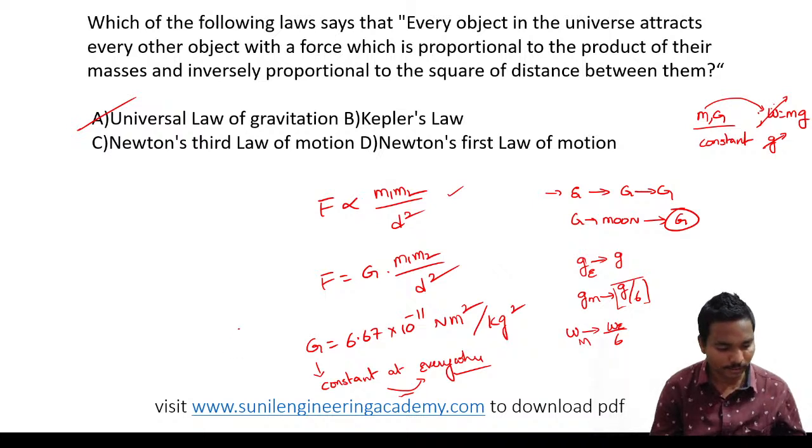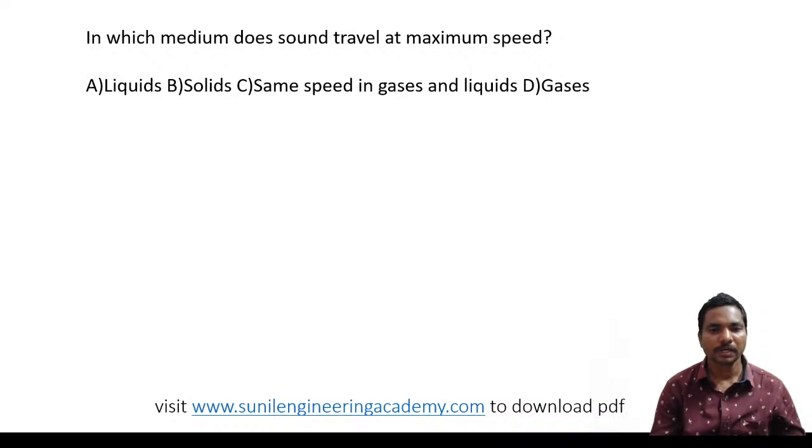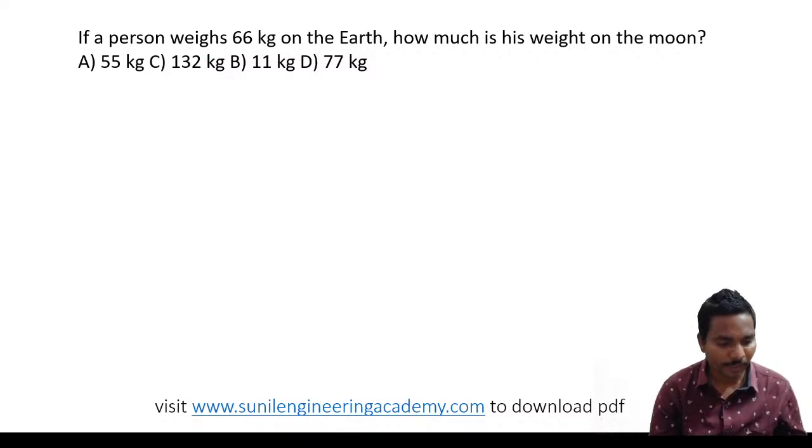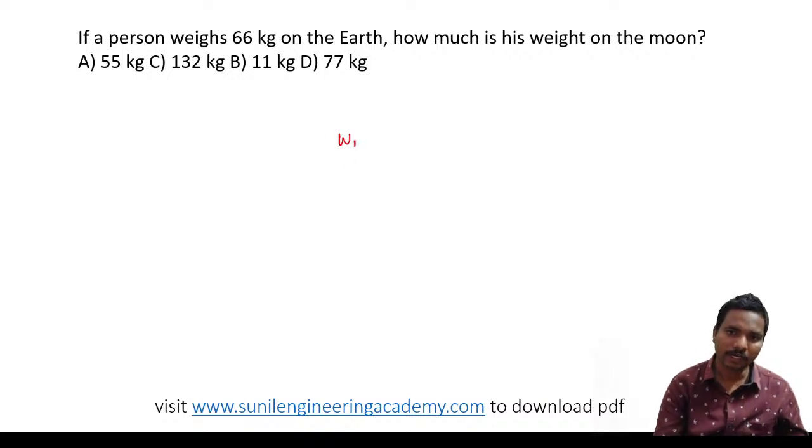Those are also very important. Coming to the next question. Which medium does sound travel at maximum speed? This one is already completed. If a person weighs 66 kg on the earth, how much is the weight on the moon? Yes, we know very well weight on the moon is equal to weight on the earth by 6. 66 by 6, that is equal to 11 kg.